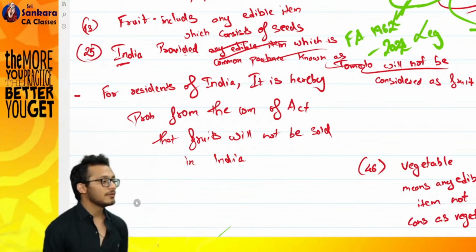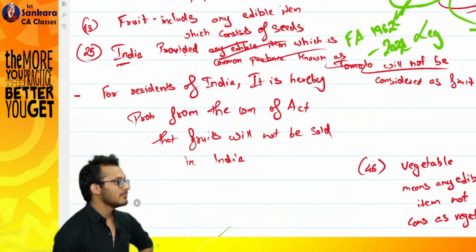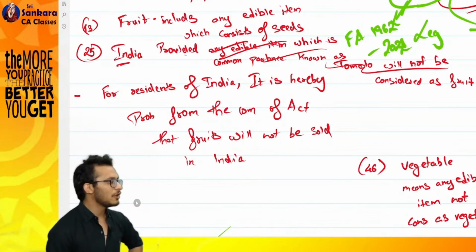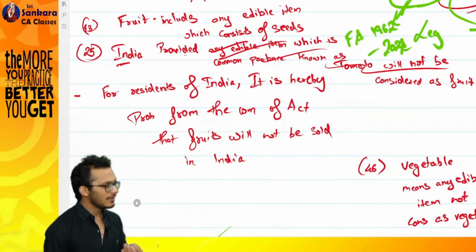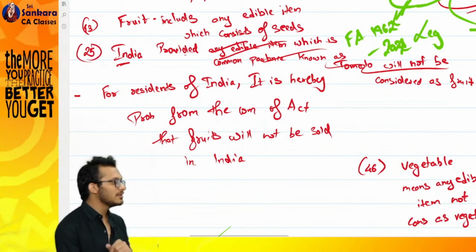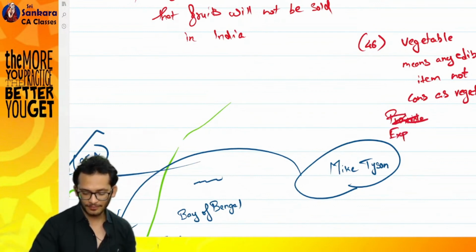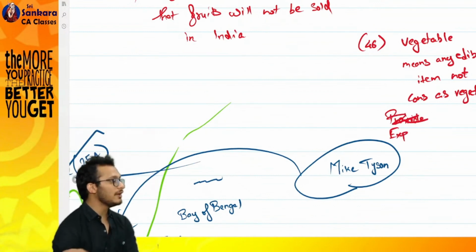Any doubts till now? But the problem now is we have only defined it from a vegetarian perspective. Non-veg is also an edible item. Which means, can someone come and say, boss, tomorrow non-veg is also a vegetable? No. So we need to also define what is the non-vegetarian item. Let's not use provided, let's say explanation. I want to now define what you mean by a vegetable.